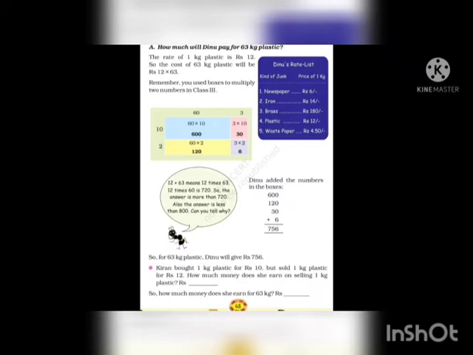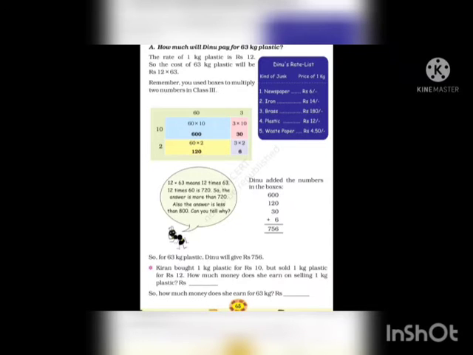Here a chart is given to us. This is Dinu's rate list, with the kind of junk and the price of 1 kg. 1 kg of newspaper is rupees 6. 1 kg of iron costs rupees 14. 1 kg of brass costs rupees 180. Plastic is rupees 12. And 1 kg of waste paper costs rupees 4.50, which means 4 rupees and 50 paise.